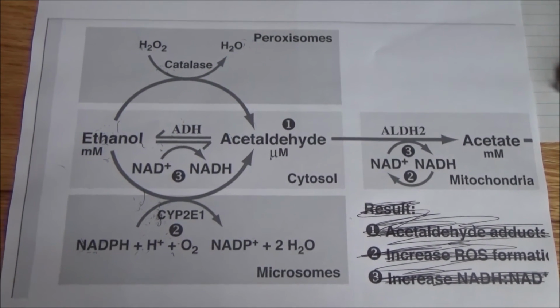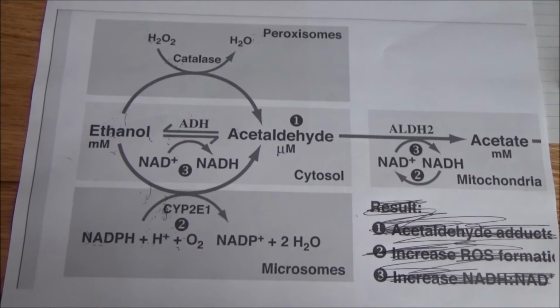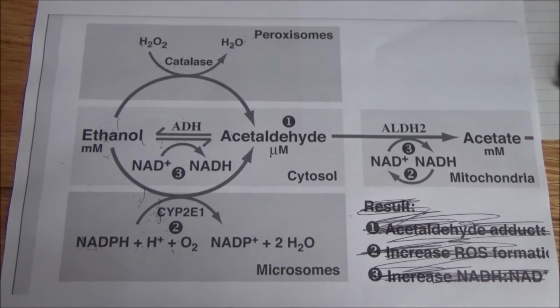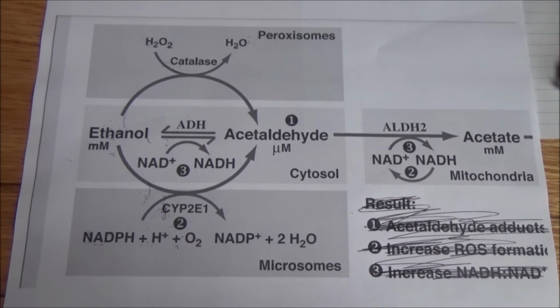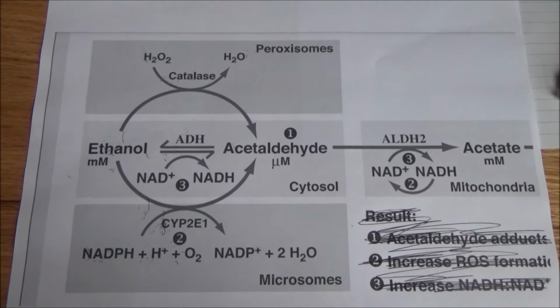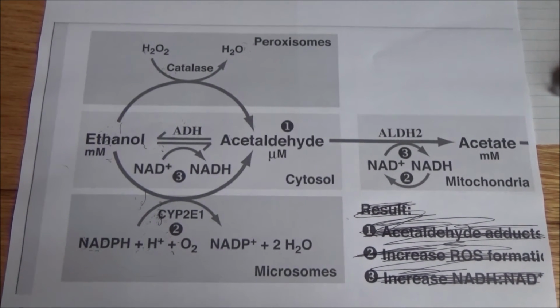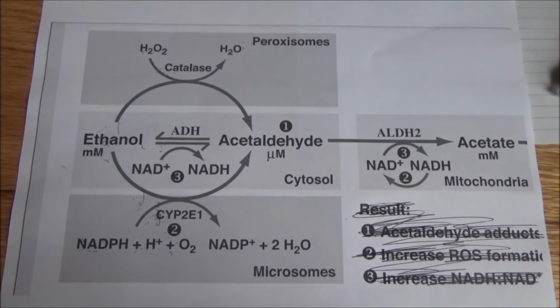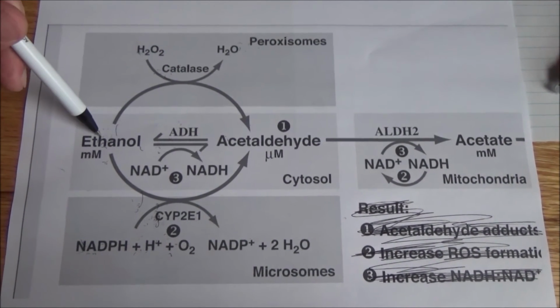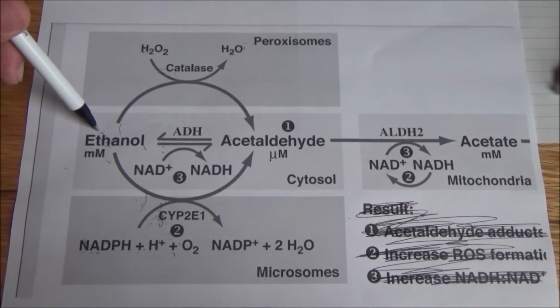So what I want to ask you now, after all of this, and after reviewing your notes, this is a lot of information. I really want you guys to review your notes on metabolic pathways. But after seeing all of this, why is it that we still get drunk? In other words, why is it that we still have ethanol within our bodies when we drink?